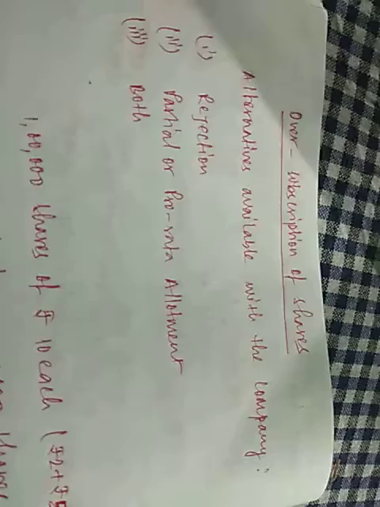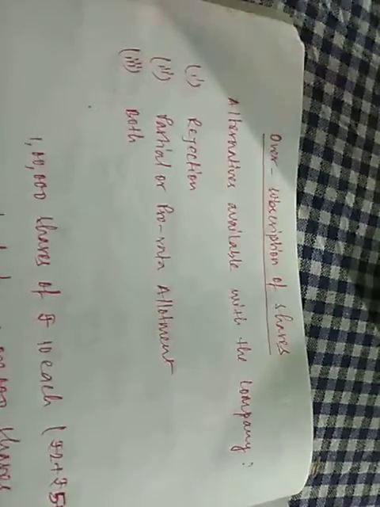Whenever the company has received applications for more than the number of shares that it is offering to issue, that is called the case of oversubscription of shares. It means the applications are more than the number of shares available with the company. The company has, suppose, 1 lakh shares to issue, but applications have been received for more than 1 lakh shares. In such a case, there are options available with the company.